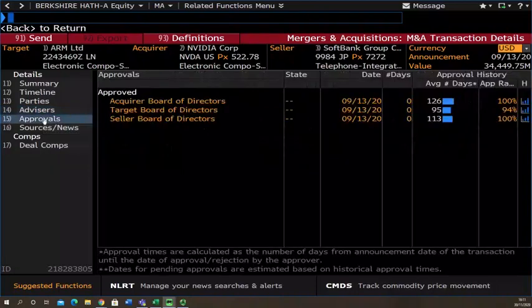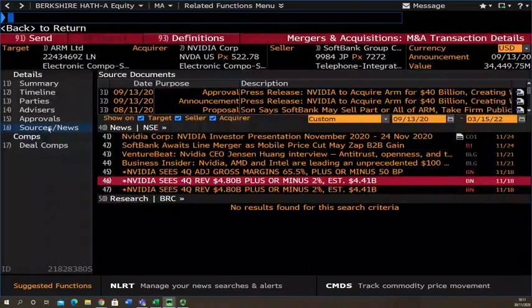The Approvals page gives you a list of parties that are required to give their approval, and in this case the list says approved, and it gives the similar list that we noted before, and it also gives the approval rating. So you can see here on the target board of directors, not everybody agreed, but the approval rate was still 94%.